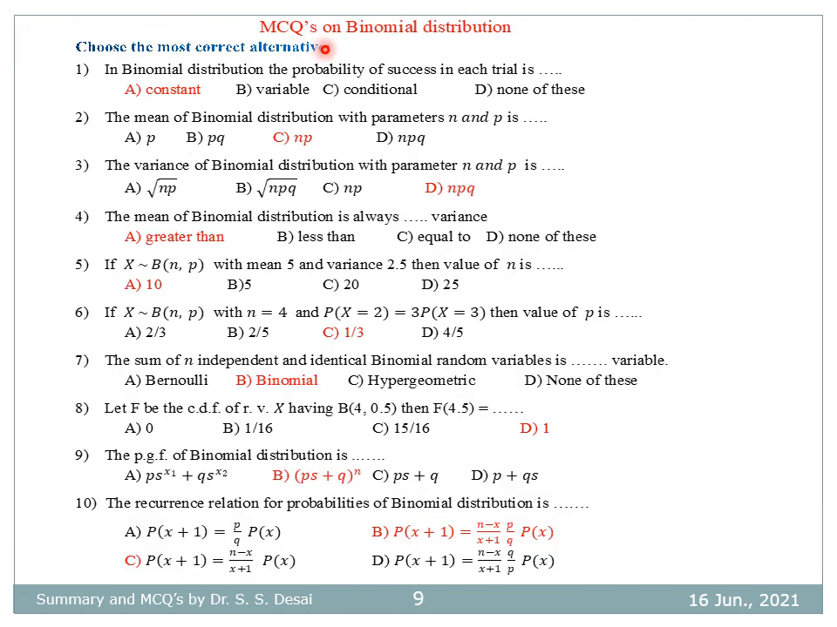So these are the MCQs on binomial distribution. Here also the correct alternatives as well as correct answers are given in red colors. The students are advised to go through these questions for your examination.